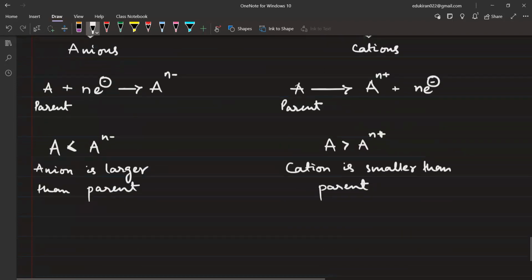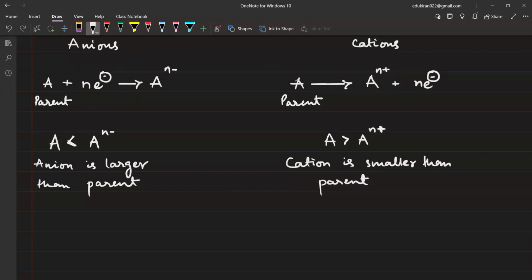Cation is smaller than parent, right? Now from here we can write the largest size will be for anion. I am looking at one same atom. Anion will have the largest size, then the parent, and then the cation.